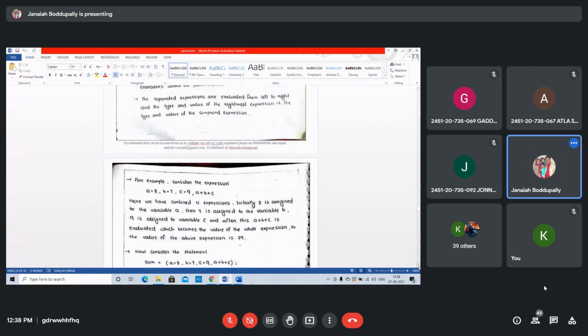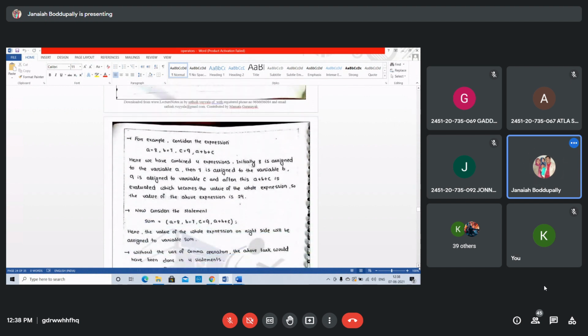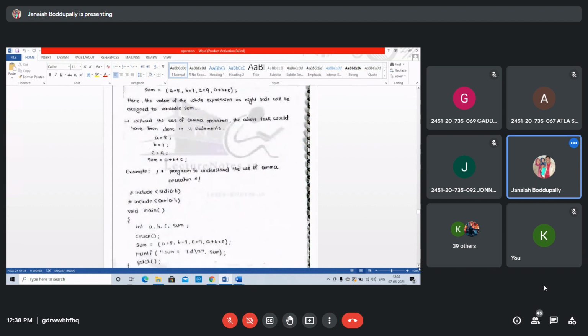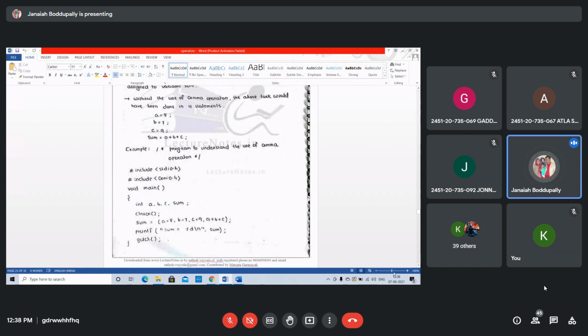A equals 8, B equals 7. Between two or three expressions, you can write a comma. Sum equals A equals 8, B equals 7, C equals 9, A plus B plus C. What value will be stored in sum? 8 plus 7 plus 9 is 24. 24 is stored in the variable sum and it displays that.